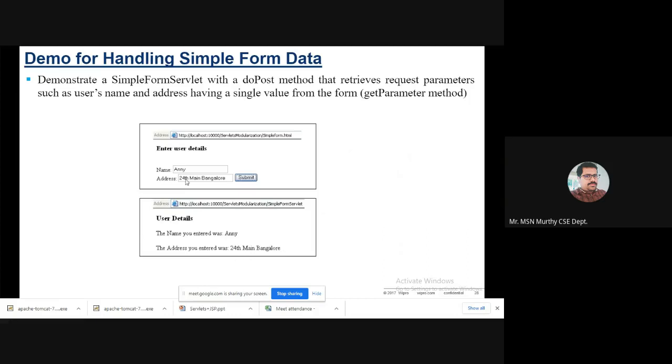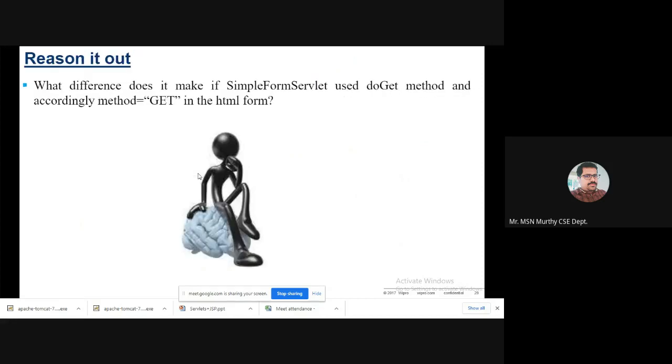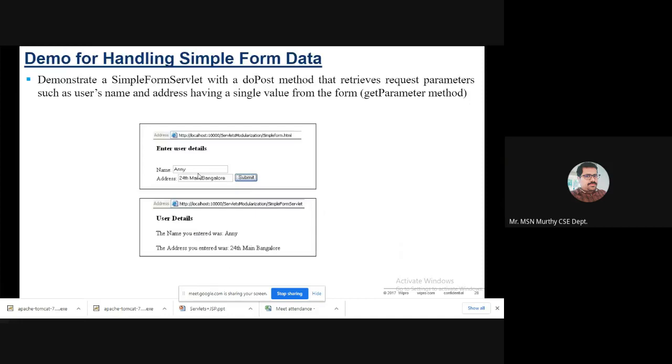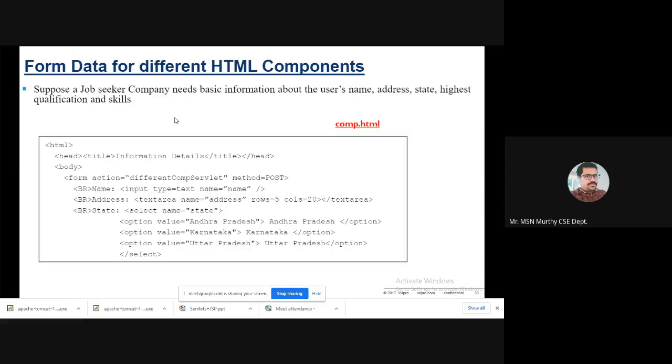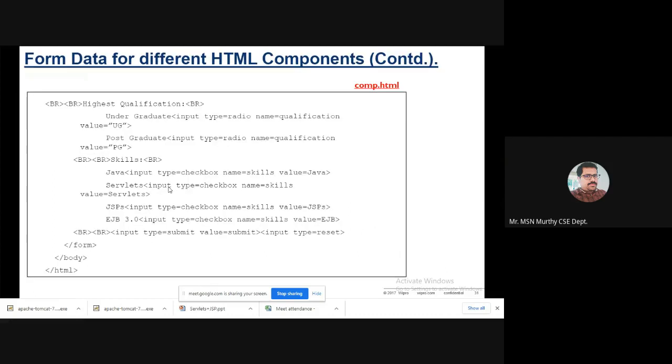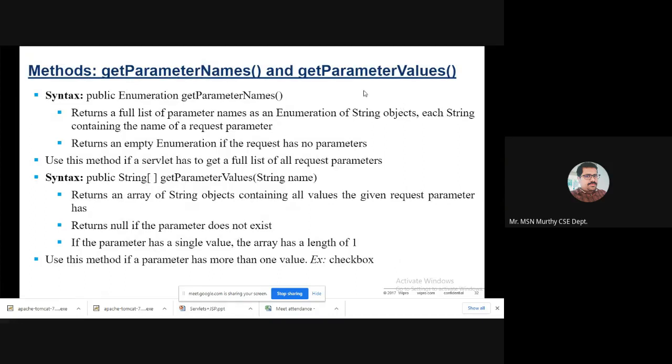Suppose you use the sendRedirect method; sendRedirect is for redirecting to some other page. For the doGet method, accordingly the HTML form uses get. If it is the post method, the HTML contains the post method. Okay, getParameterValues.